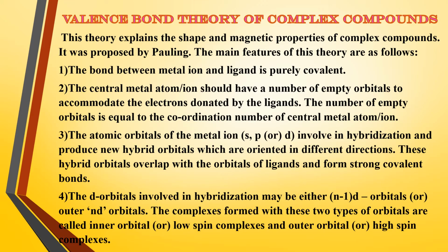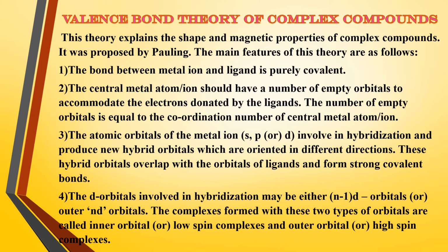The complexes formed with n-1d orbitals are called as, what are they, students? Inner orbital or low spin complexes. And the complexes formed with outer nd orbitals are called as outer orbital or high spin complexes. Okay, students, understood this point?